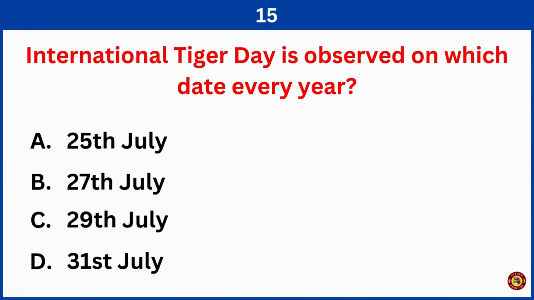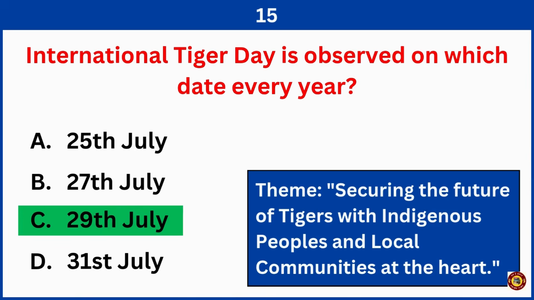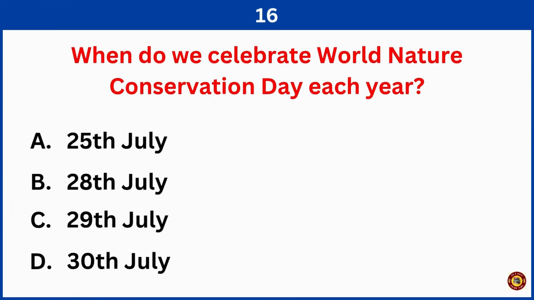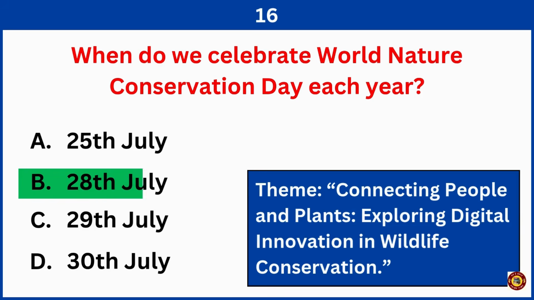International Tiger Day is observed on which date every year? Correct answer is option C, 29th July. When do we celebrate World Nature Conservation Day each year? Correct answer is option B, 28th July.